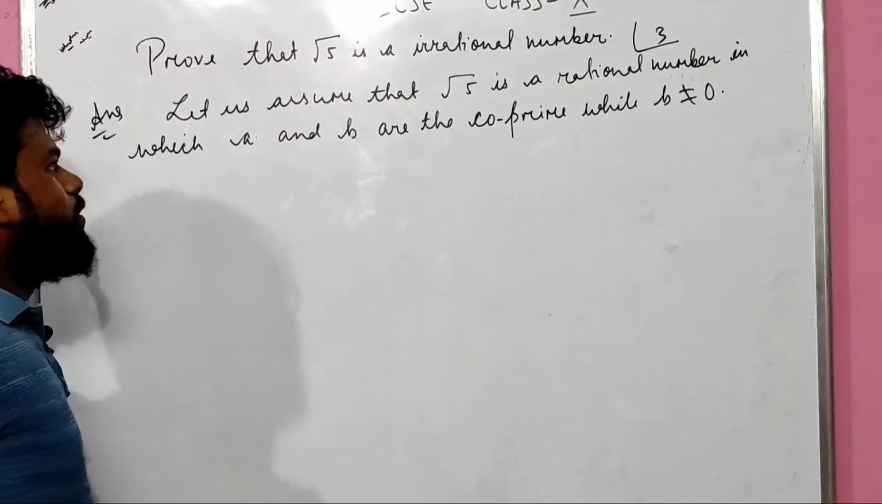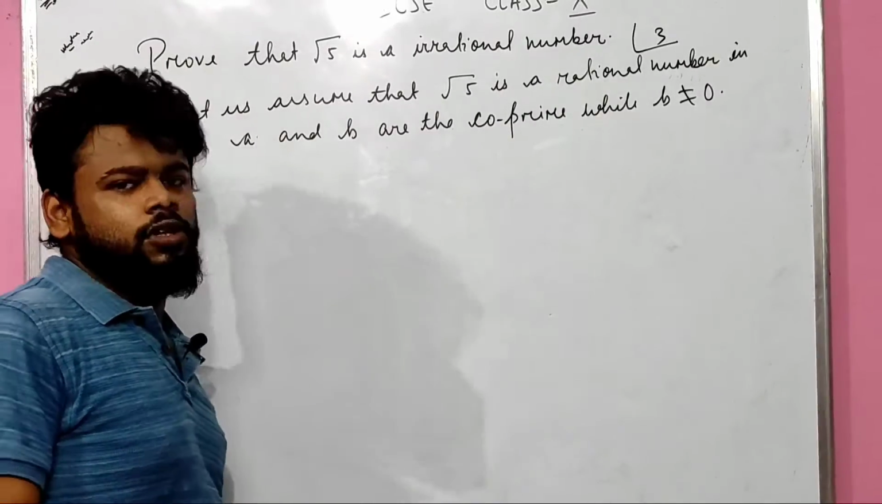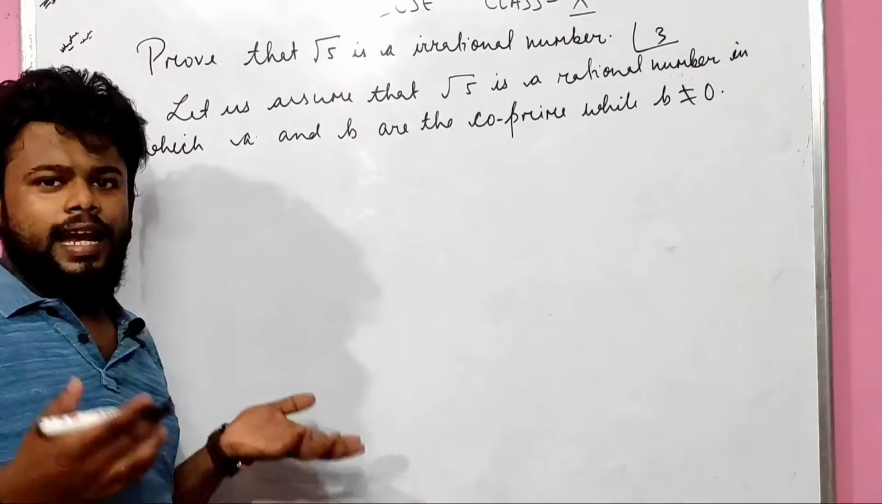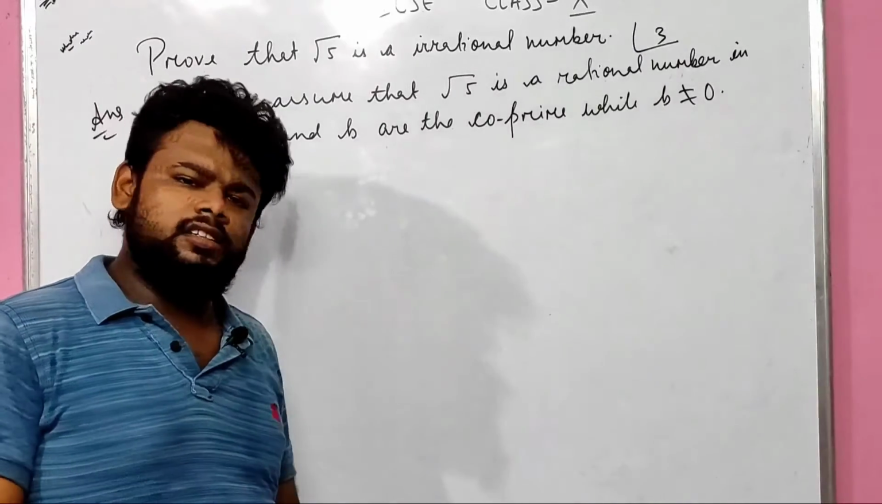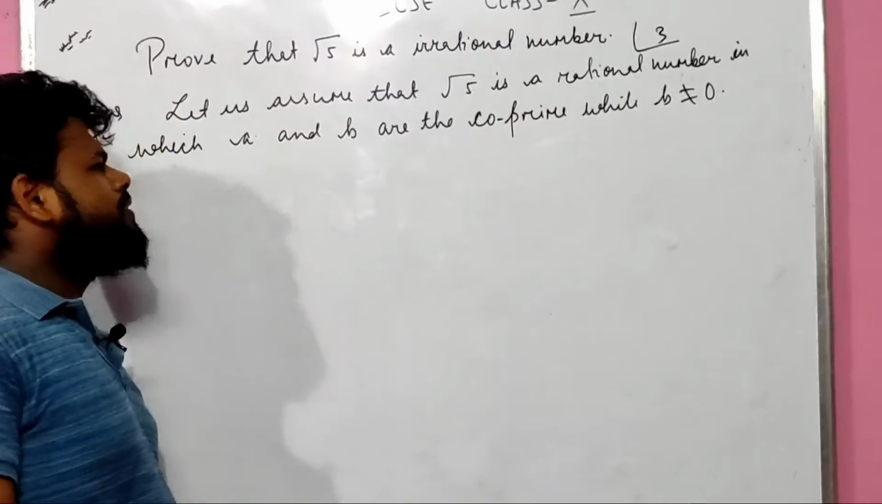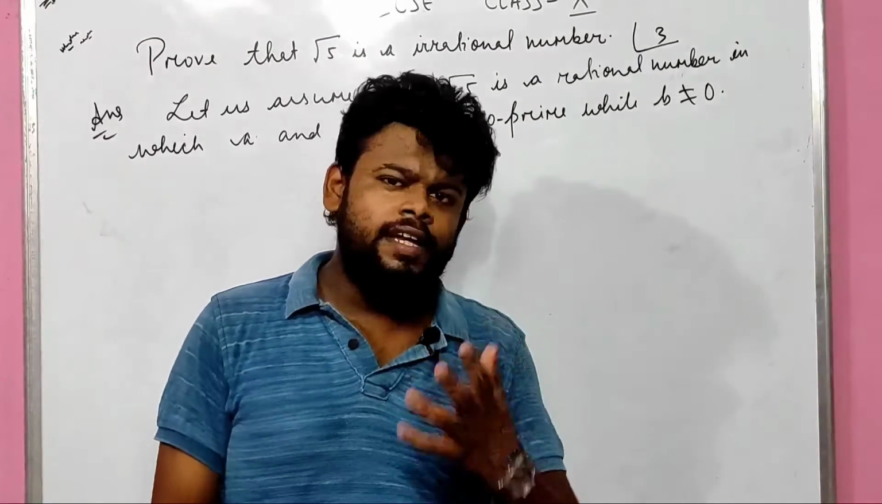So let us start with exercise number 1.3, question number 1, that is: prove that root 5 is an irrational number. How to prove? Let us assume that root 5 is a rational number in which a and b are co-prime, while b is not equal to 0. You know very well what a rational number is.